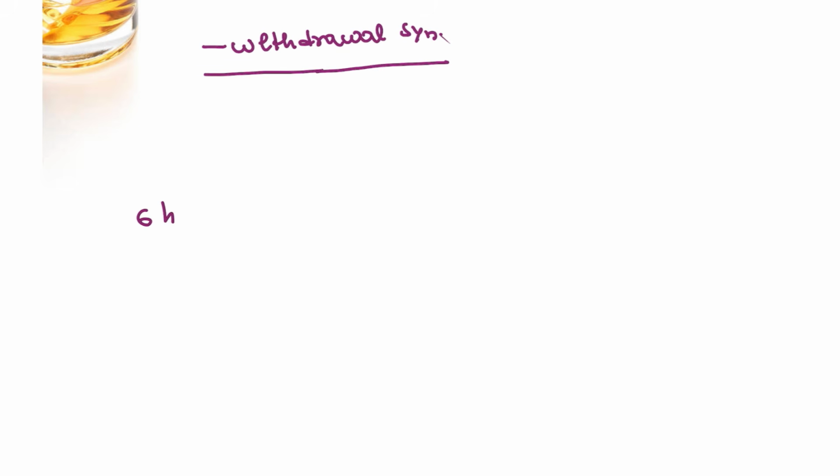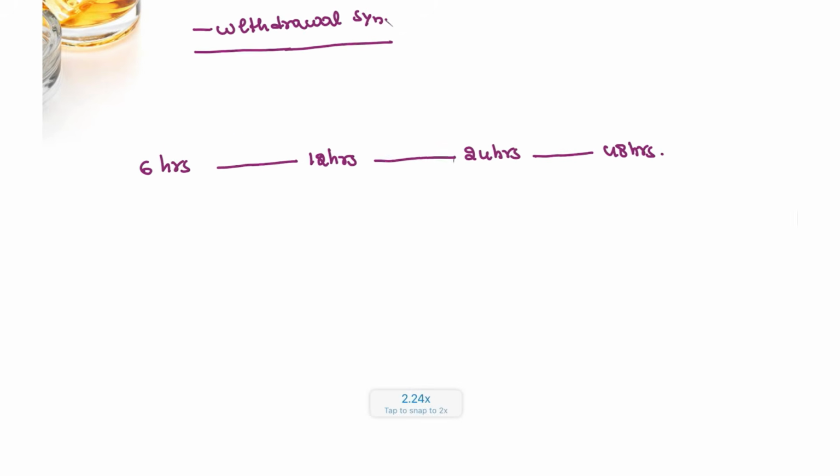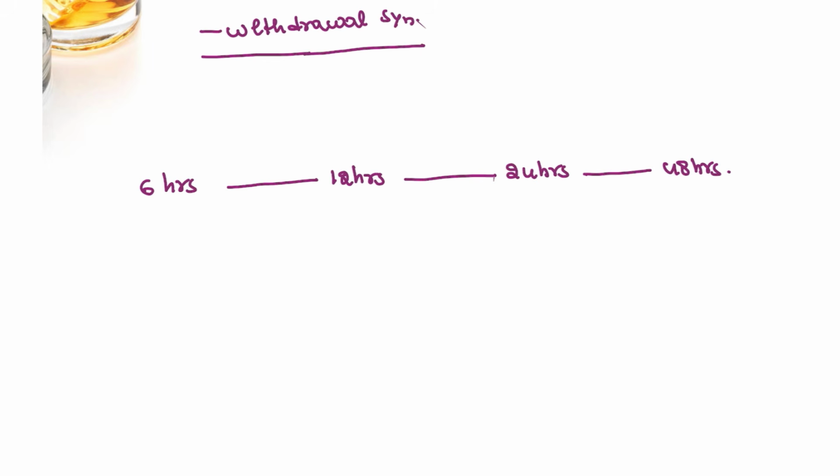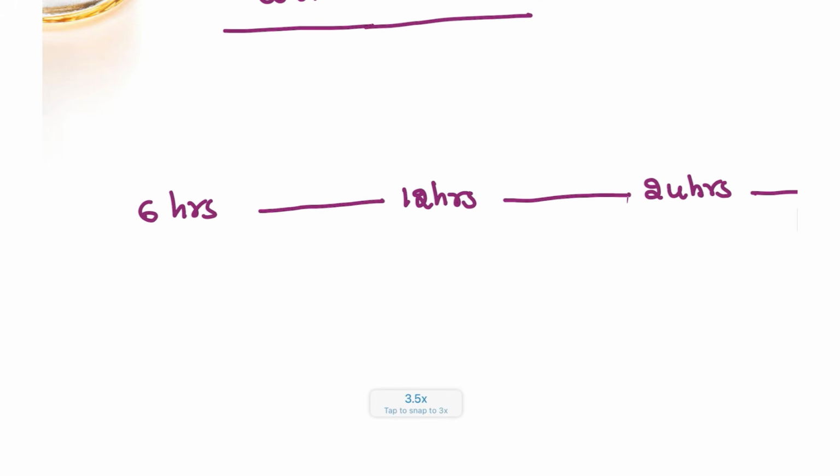Let's say the patient has stopped drinking at 6 hours. After 6 hours, 12 hours have passed. He is still not drinking. 24 hours, still not drinking. 48 hours, great progress. The patient is not drinking. But our body does not work like that. The body starts to hit the patient as if he has to die. That is how the patient will have severe symptoms.